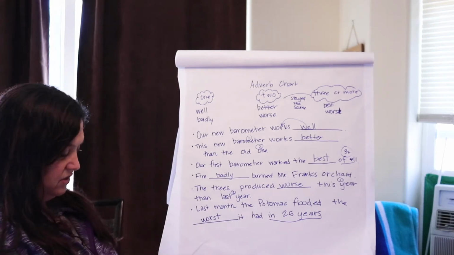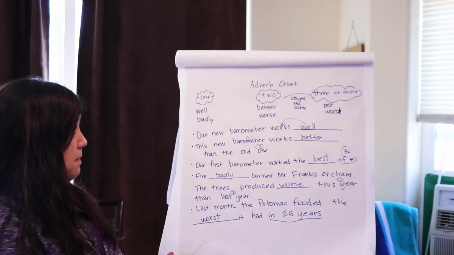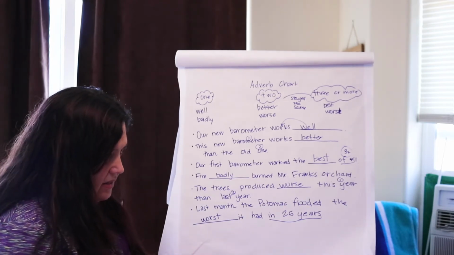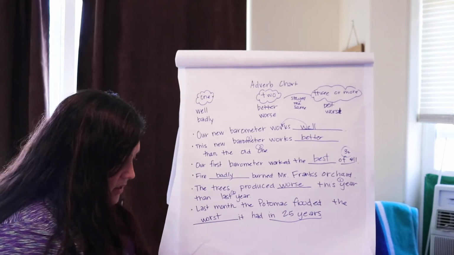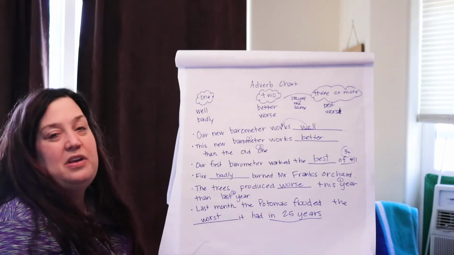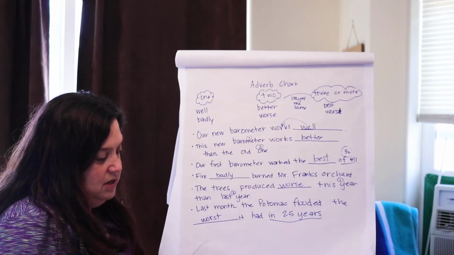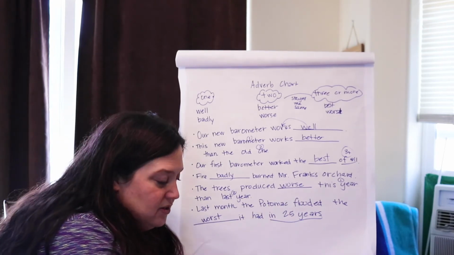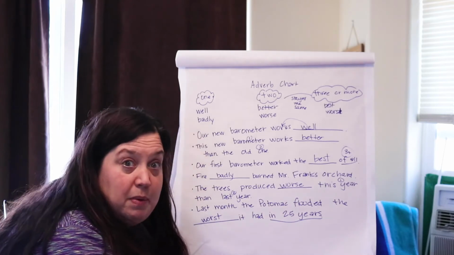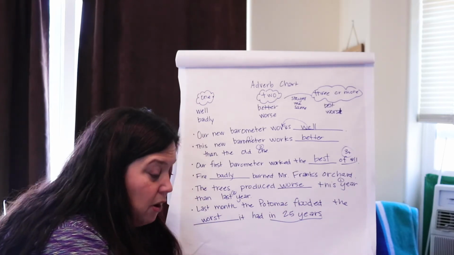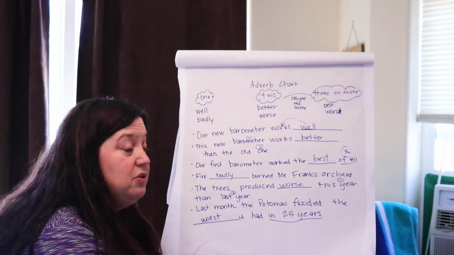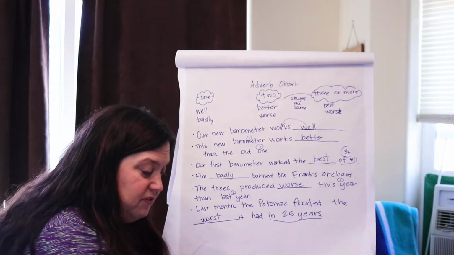Okay, so that is what our lesson is on: good and bad, and then how well comes off of that, and how they're similar when we have 2 and 3 or more. So, look at page, oh, you don't have page 243. Yes, you do. You do have page 243. Okay, so look at page 243. You see the directions are up here along with a great little chart to remind you of what we just talked about. So always refer back to here if you have any questions. You should be able to look at the chart, which is very similar to the 2 we just made, and you'll be able to figure it out.